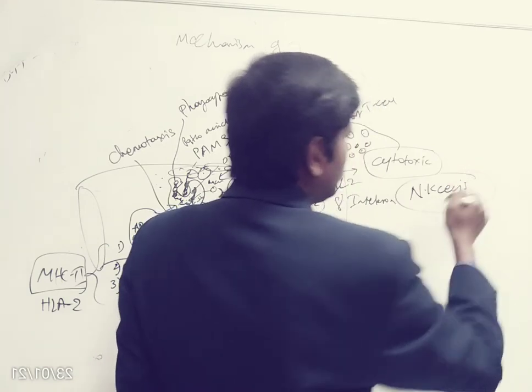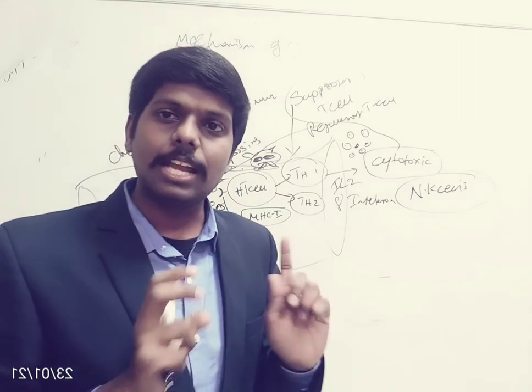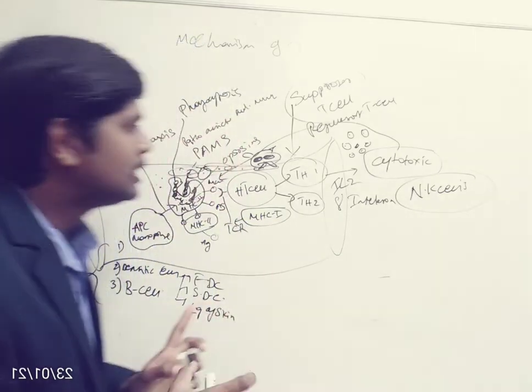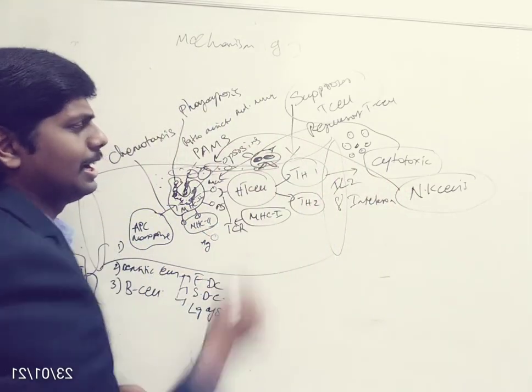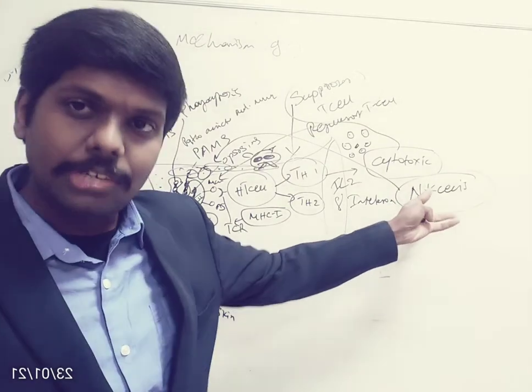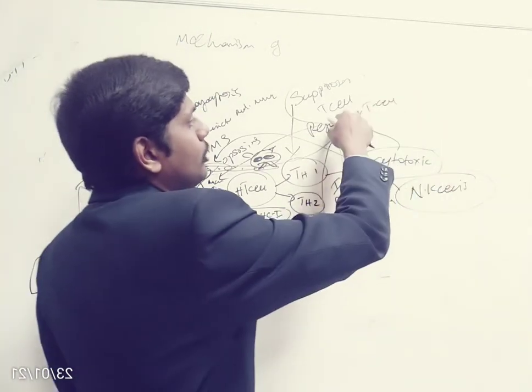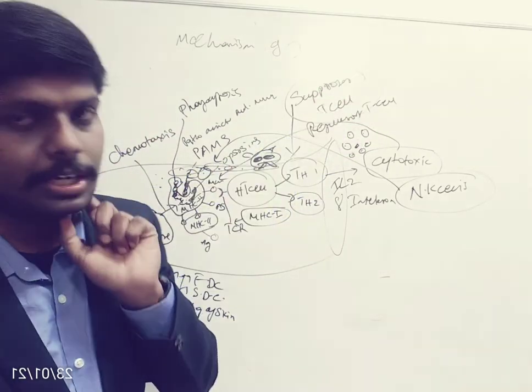So both natural killer cells and cytotoxic T cells have the same effect: they will kill the pathogens and also kill the cancer cells. So this is the role of natural killer cells. As the name suggests, they will kill everything. Even the natural killer cell activity will be regulated by regulatory T cells or suppressor T cells. So that is the role of suppressor T cells and regulatory T cells.